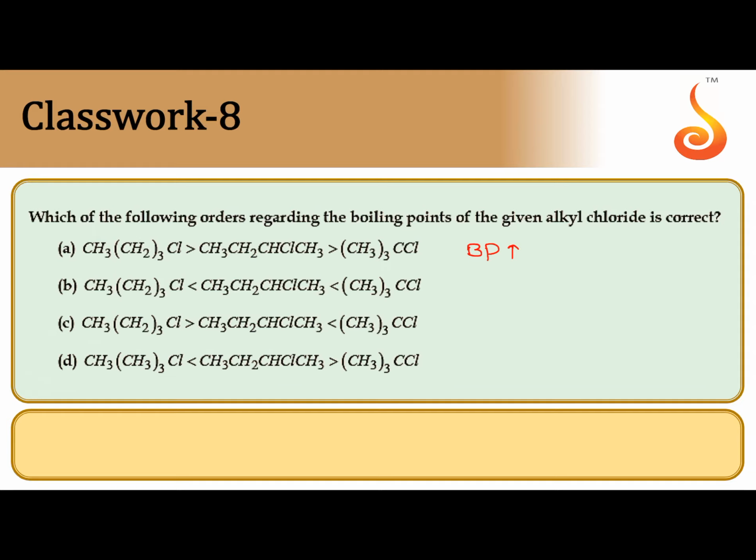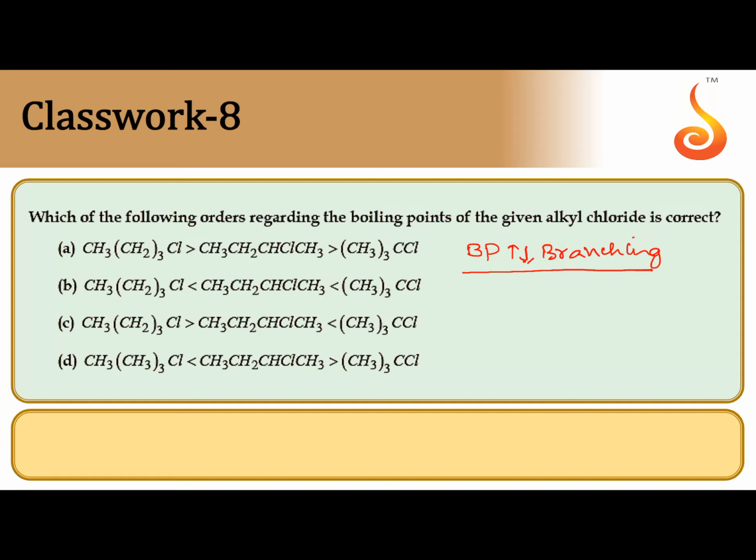Among chain isomers, when branching increases, surface area of the molecule decreases, boiling point decreases. So boiling point and branching among chain isomers are opposite. When branching increases, boiling point decreases.